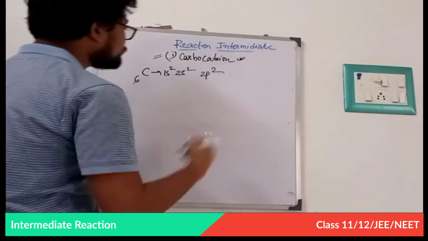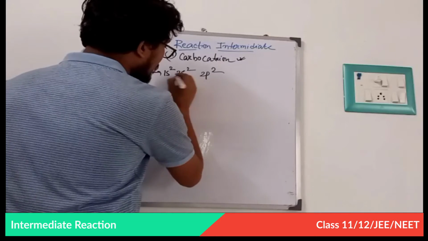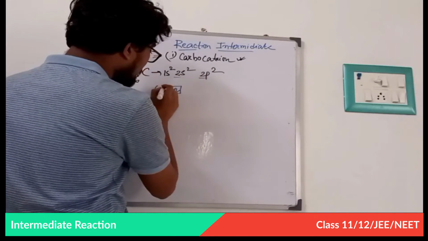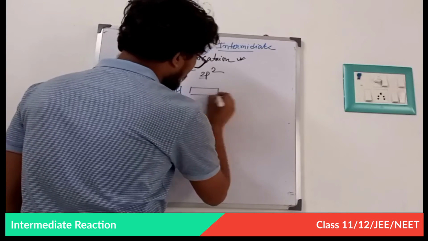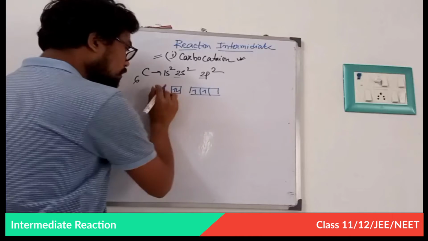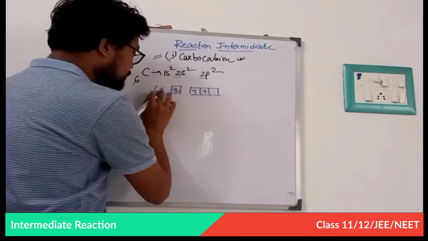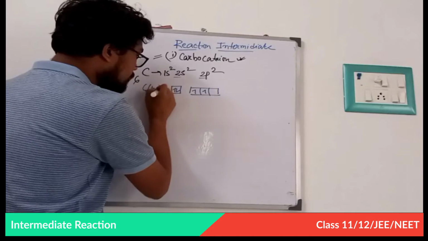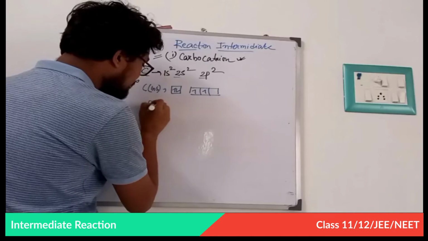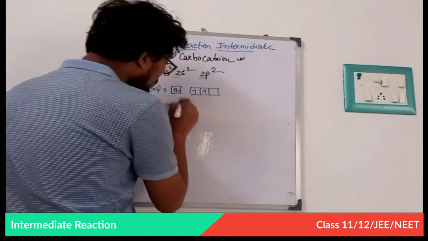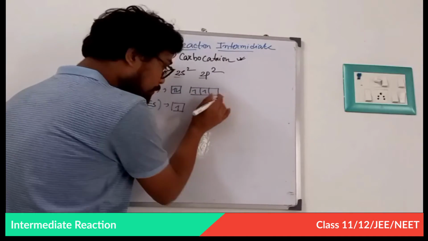Now I only consider the valence shell, that is 2s2 and 2p2. This is the ground state. This carbon is in ground state. Now, if it is excited, in the excited state of carbon, what happens? This electron goes into the p orbital.